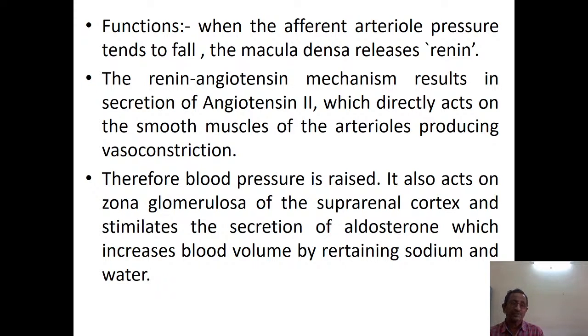Now functions. When the afferent arteriole pressure tends to fall, the juxtaglomerular apparatus releases renin. The renin-angiotensin mechanism results in secretion of angiotensin II, which directly acts on the smooth muscles of the arterioles, producing vasoconstriction. Therefore, the blood pressure is raised. It also acts on the zona glomerulosa of the suprarenal cortex and stimulates the secretion of aldosterone, which increases the blood volume by retaining sodium and water.